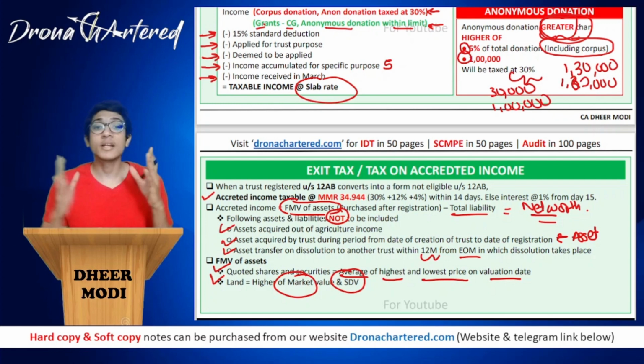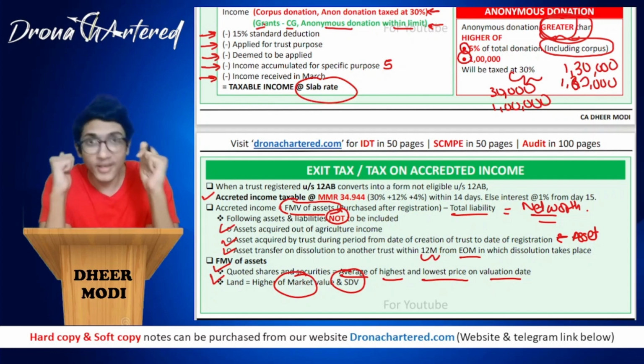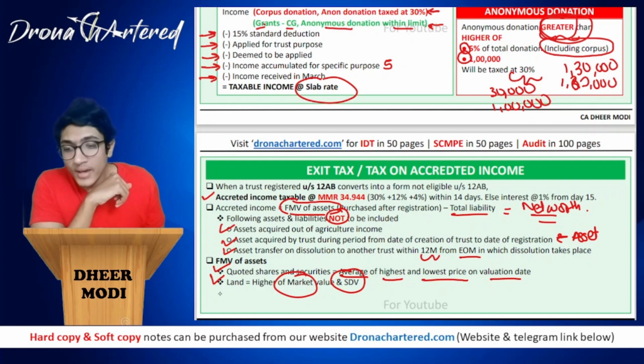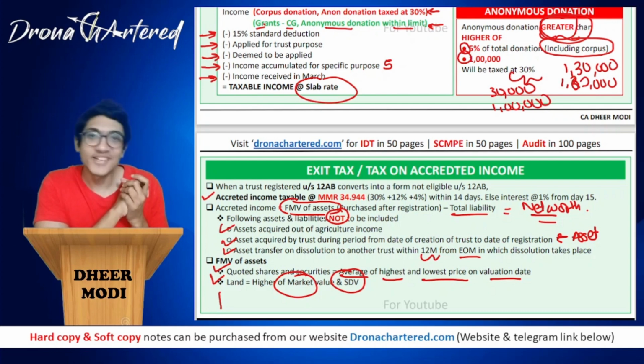And with this, we are done with your taxation of trust as well as your accredited income. Anything you need to add? I have left some space for you so that you are free to add. And I will meet you in the next chapter, that is clubbing of income.